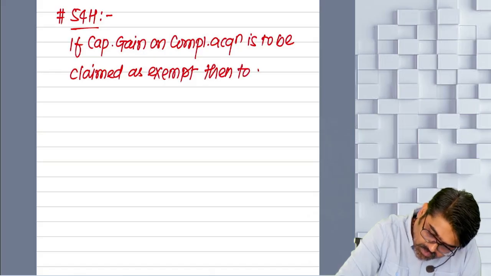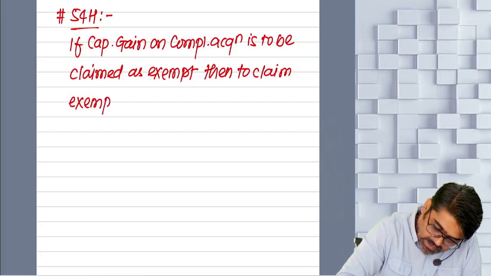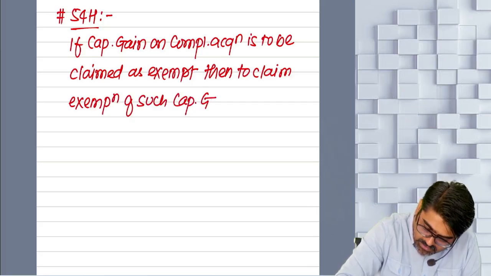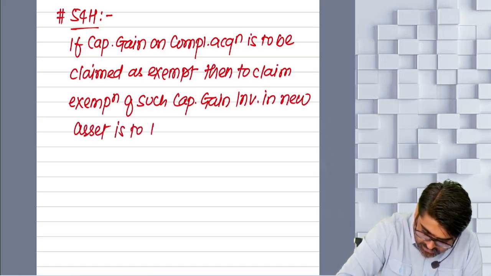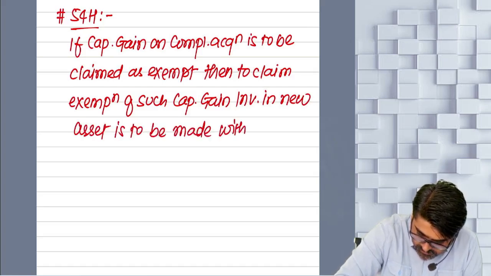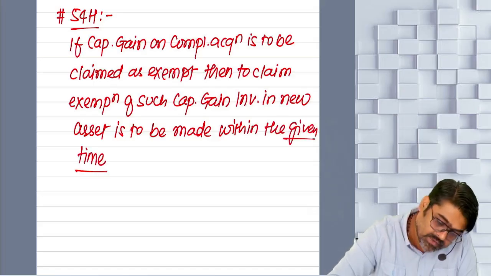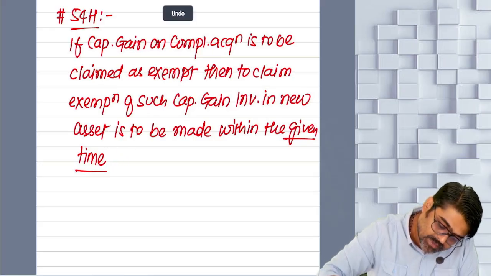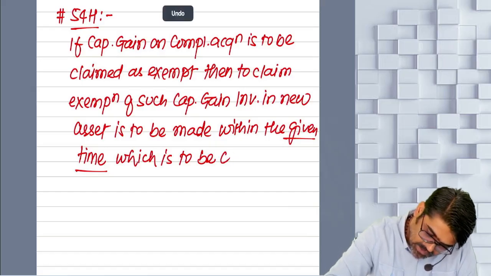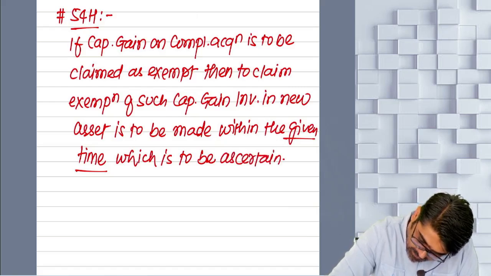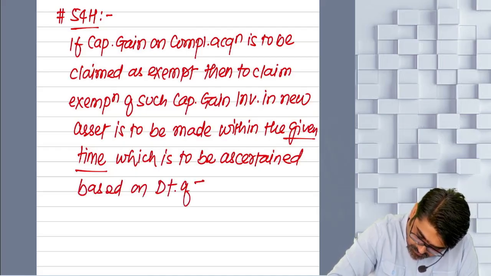then to claim exemption of such capital gain, investment in new asset is to be made within the given time, which is to be ascertained based on date of transfer.